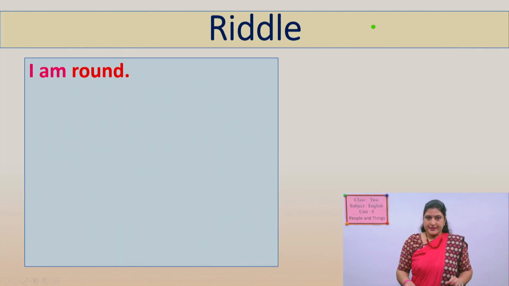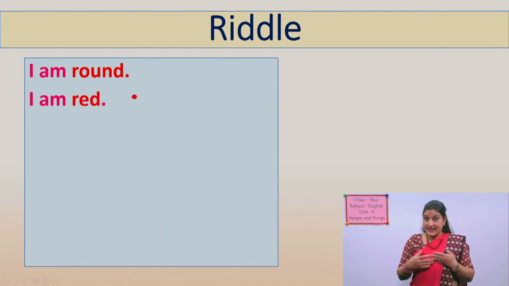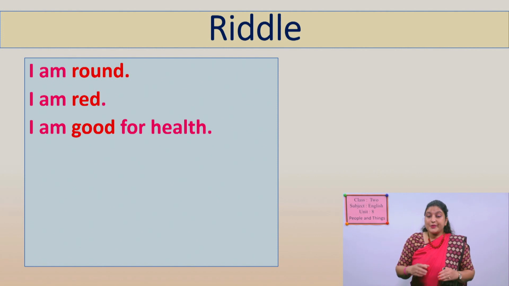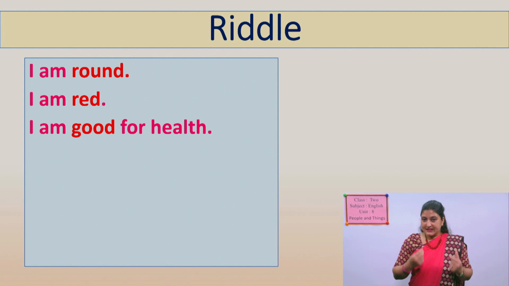I'm round. Round, you know very well, yes? I'm round. The next, I'm red. My color is red. I'm in red color, yes? The next one, I'm good for health. I'm good for health means it is something to eat, yes? Which makes our health very good, okay?